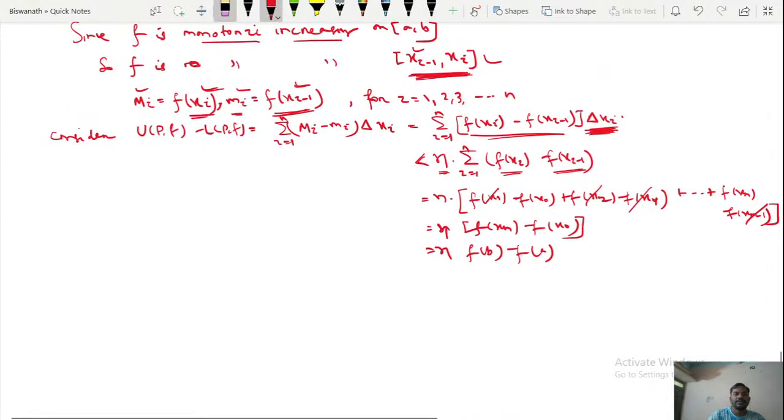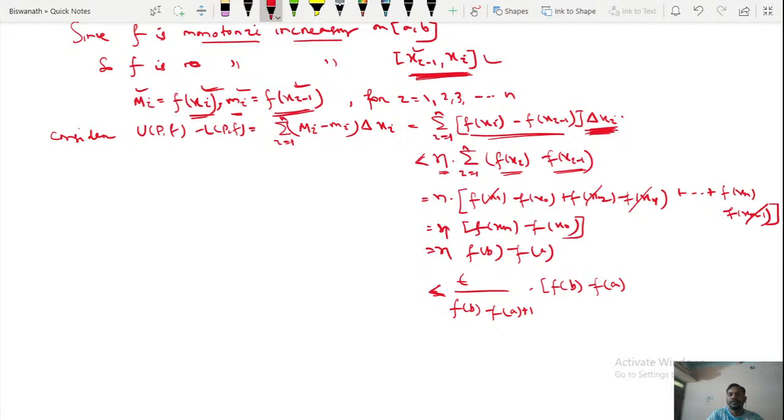So in place of eta I can write this thing is less than epsilon divided by f of b minus f of a plus 1, and this is f of b minus f of a. Since f of b minus f of a is a positive quantity, the numerator is smaller than the denominator, so obviously this ratio will be less than 1.